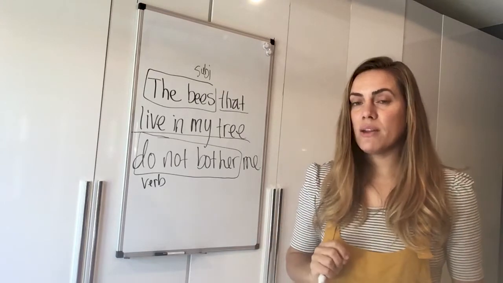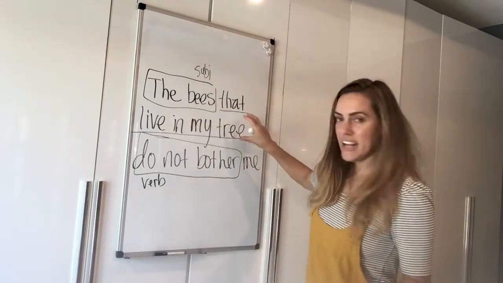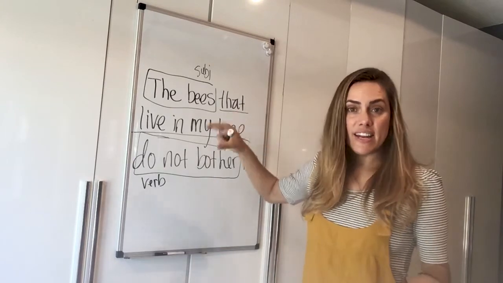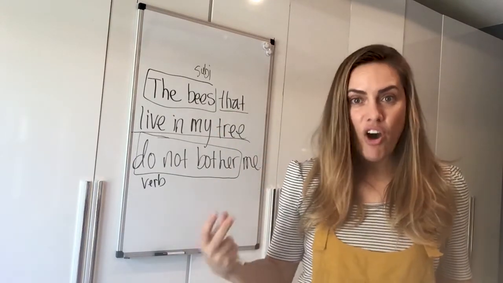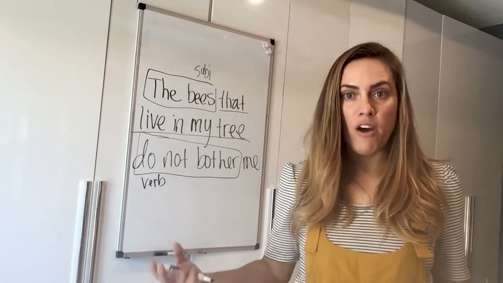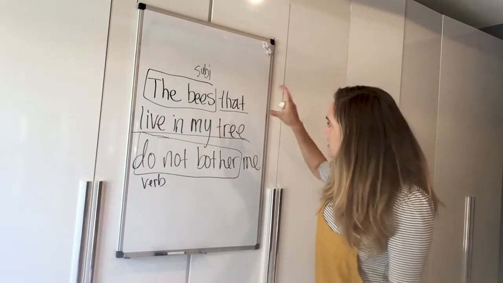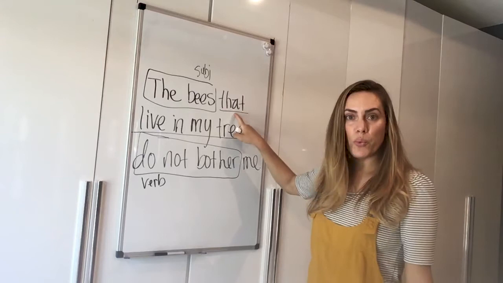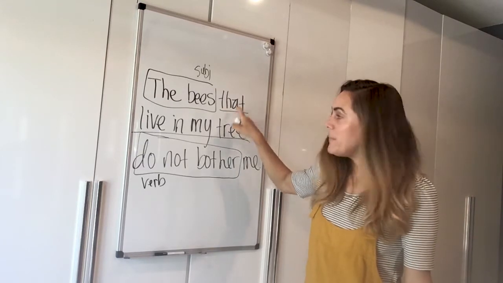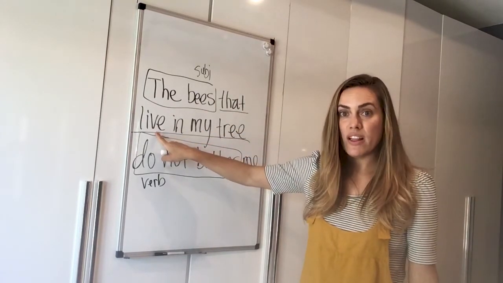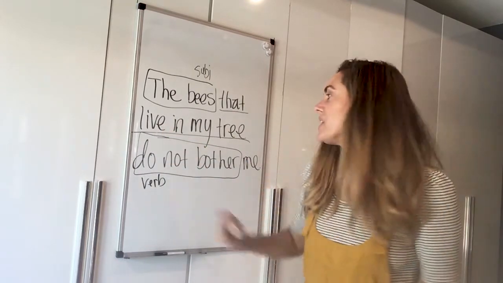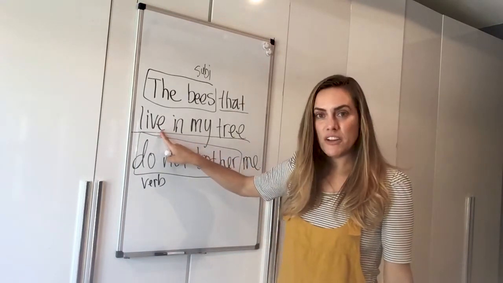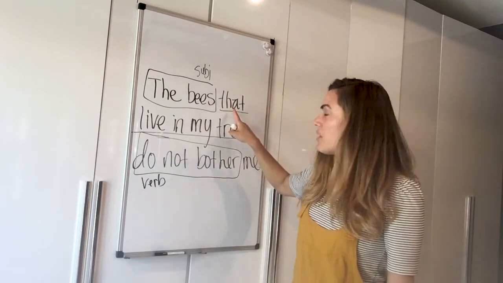But also, you got to be careful when we have an adjective clause that is interrupting a sentence. A clause always also has a subject and verb of its own. So the subject is actually the word that, and the verb is the word live. But here, very important, the verb live does not agree with this.